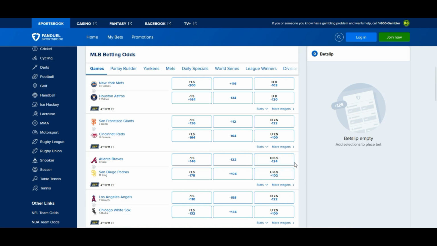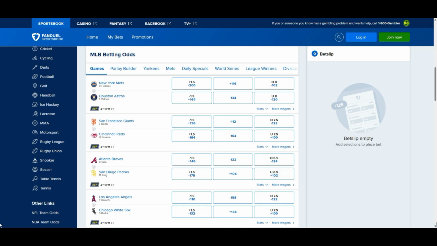But I would fade the public and go under just because it's so low. There's a money-making opportunity here, too, with this plus 102. So I would take that. Well, it's not really a risk, it's really just a pick. In this instance, under 6.5 at plus 102 right here. That's what I would go with.